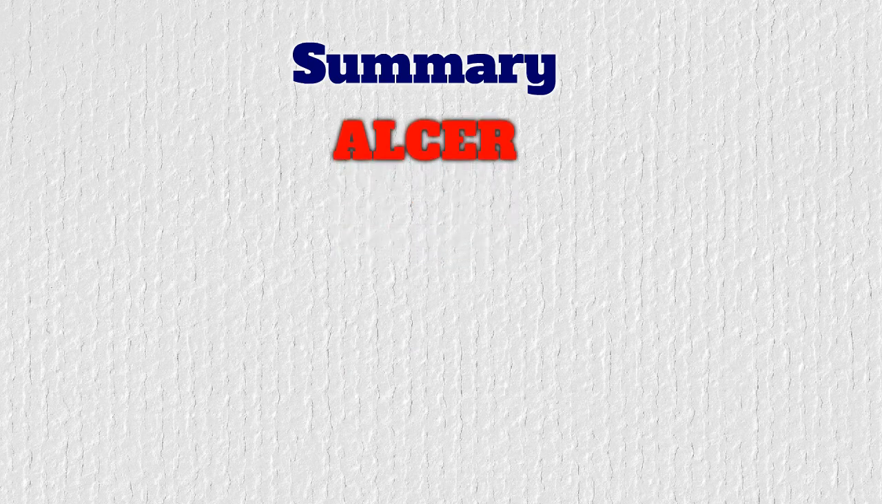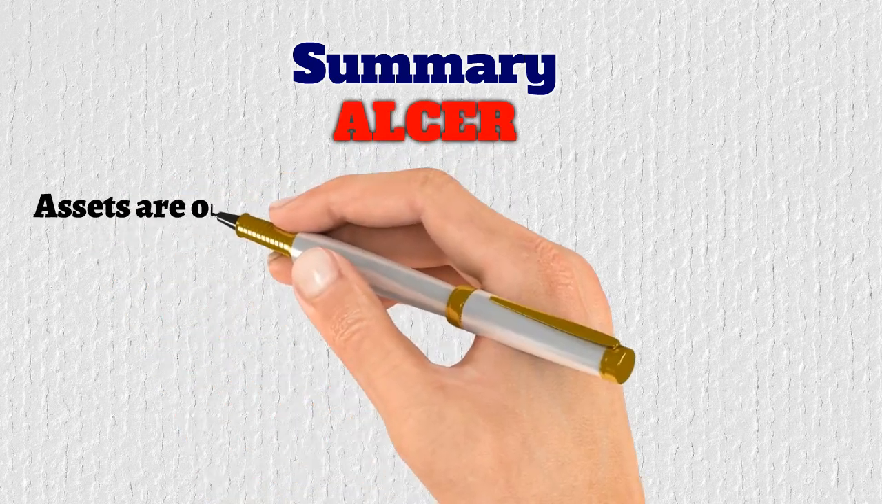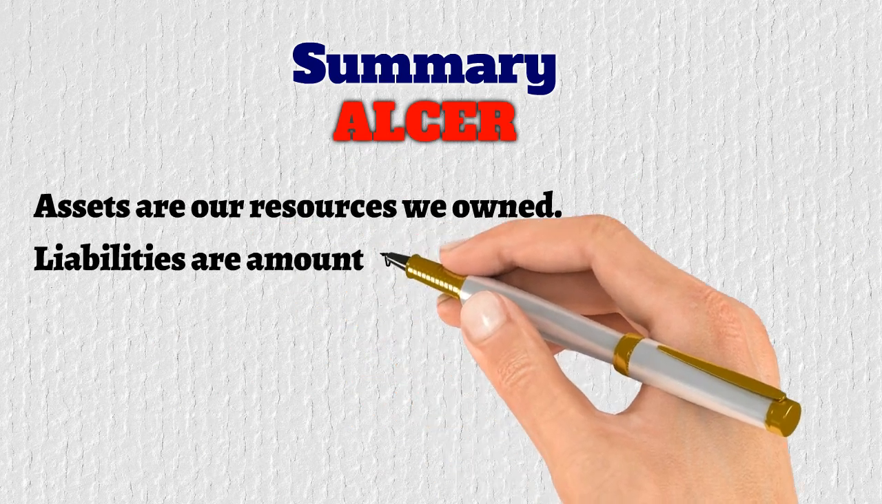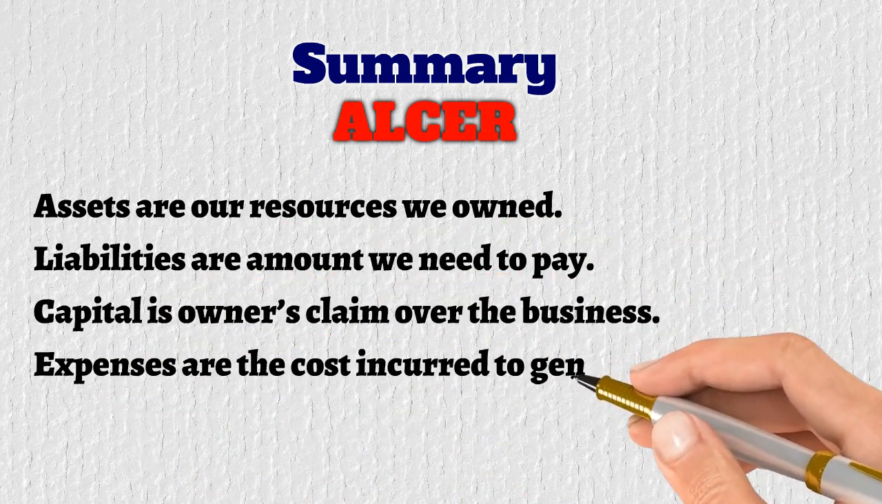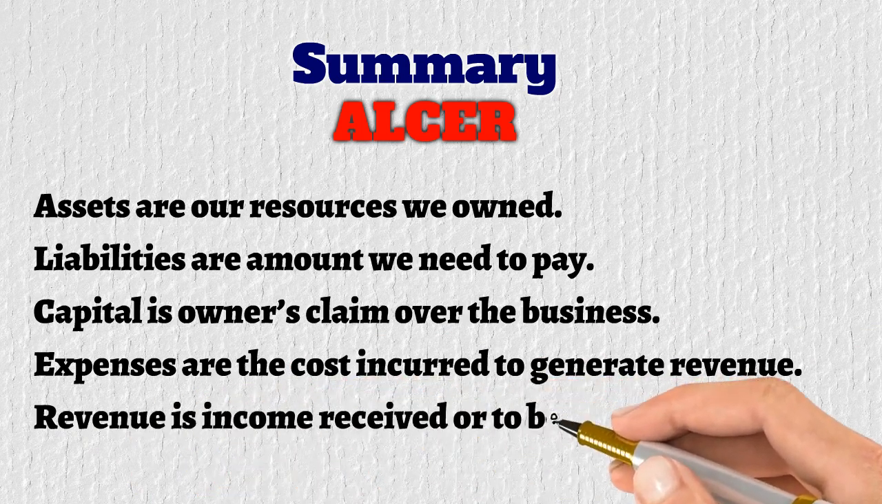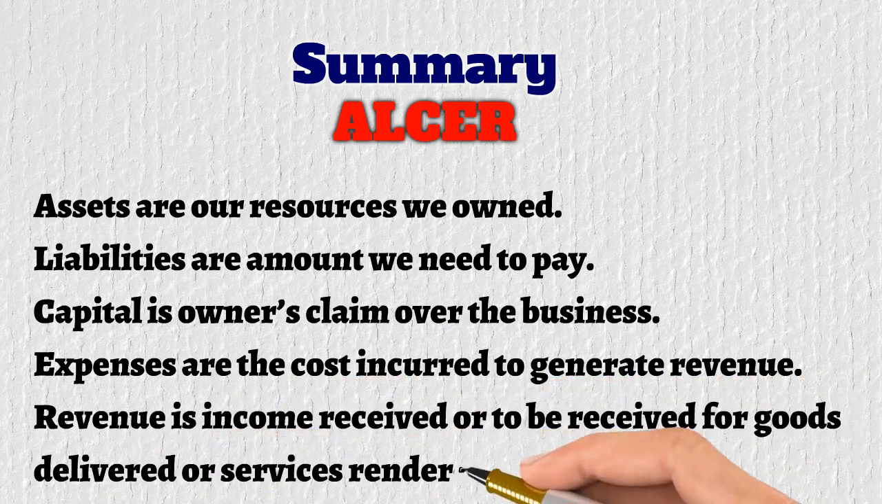So if I summarize today's discussion, our 5 heads of accounts are ALCER, A-L-C-E-R: assets, liabilities, capital, expenses, and revenue. Assets are our resources we own. Liabilities are the amount we need to pay. Capital is owner's claim over the business. Expenses are the costs incurred to generate revenue. And revenue is the income received or to be received from the goods delivered or services rendered. I hope now you understand the 5 pillars, elements or heads of accounting and how to remember these heads of accounts for the rest of your life.